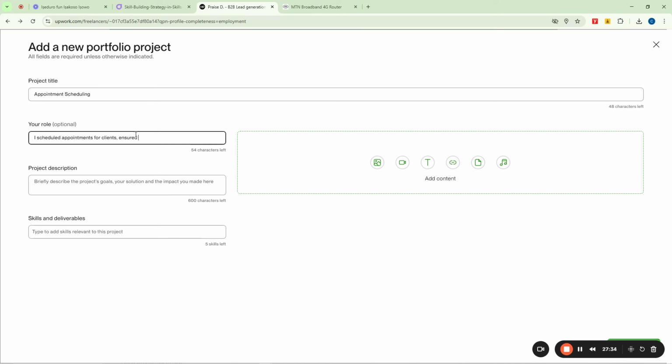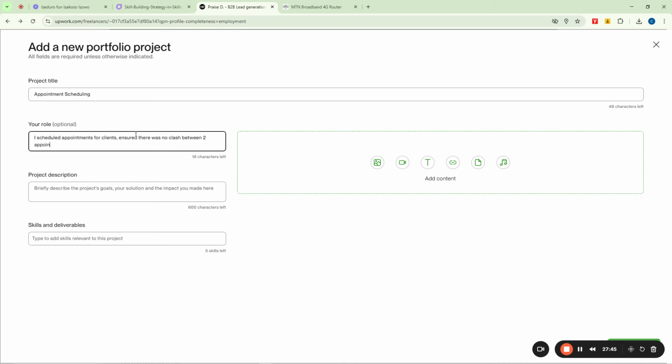Ensured there was no clash between two appointments, right? You can now put a little bit of description about what you did here and so on and so forth. Then you now need to put your skills and deliverables, which are the things that actually help you to achieve that goal.